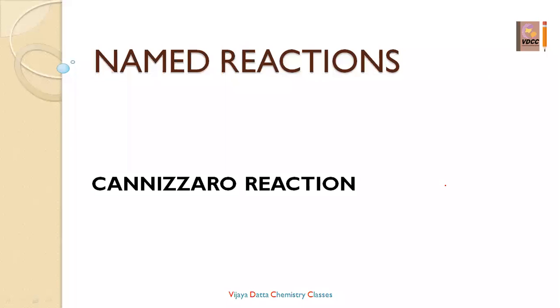This is Purnima ma'am. Already we have completed the aldehydes having alpha hydrogens, aldol condensation, ketol condensation and crossed aldol condensation. So today in our video we are going to study about the aldehydes without alpha hydrogens. The name of that reaction is said to be Cannizzaro reaction. Cannizzaro reaction is nothing but same like aldol condensation, but there will be no alpha hydrogens present in that. Okay, let us see what is Cannizzaro reaction.